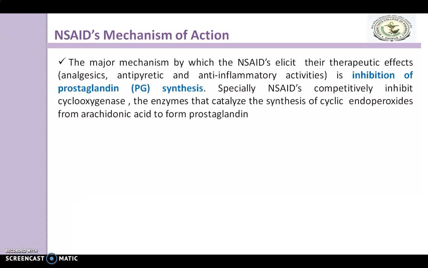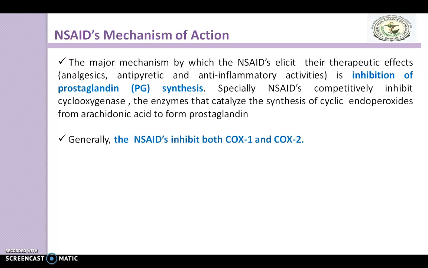The major mechanism by which the NSAIDs, that is non-steroidal anti-inflammatory drugs, elicit their therapeutic effects, which are analgesic, antipyretic and anti-inflammatory activities, is inhibition of prostaglandin synthesis. Especially, NSAIDs competitively inhibit the cyclooxygenase enzyme, which catalyzes the synthesis of cyclic endoperoxides from arachidonic acid to form prostaglandin.